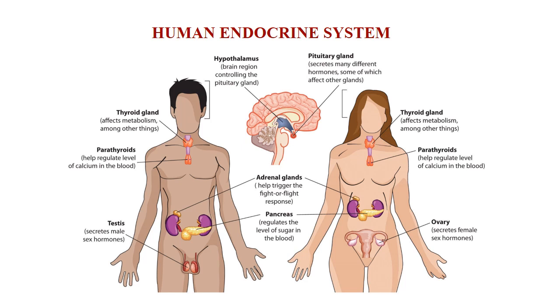And there are various organs which are located in the body of various parts, which secrete some of the chemical substances called the hormones, and which are carried by the blood streams, or which may be having their action on their own cell or the neighboring cells or the cells at a distance.